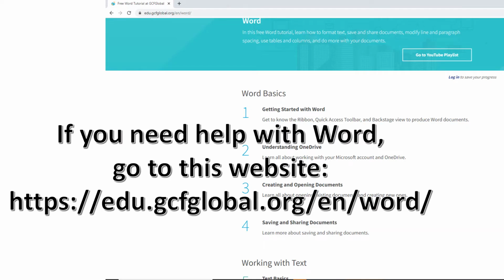Now, if you need help with Word, if you're not sure how to save and how to type and how to copy and paste and how to do all the things that are required in Microsoft Word to operate correctly in your class, I've given you a great tutorial website that will tell you all about Microsoft Word. As you see the different topics that is covered, and these are just the topics you see on the screen, so there's so much more.